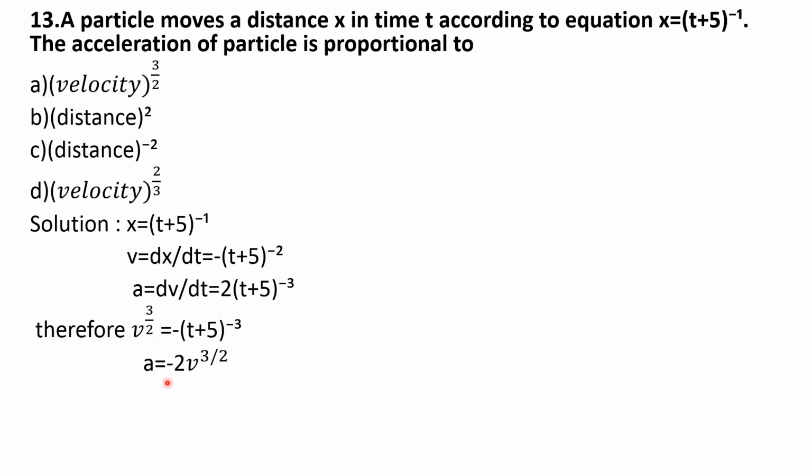So A is equal to minus 2 into v to the power 3 by 2. So from this you get the relation as A is proportional to v to the power 3 by 2, means acceleration is directly proportional to velocity to the power 3 by 2. So the answer is option A.